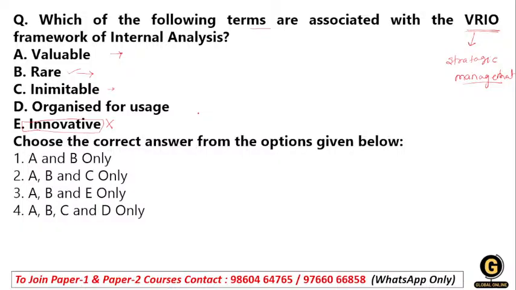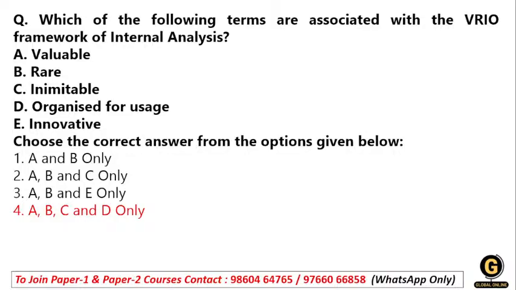Then we have organized for the uses. So the organization must be structured to utilize the resources effectively. Whatever resources the organization has, they must be utilized and follow a particular structure, so that with the help of that structure they can utilize the resources effectively and efficiently. So this is VRIO: valuable, rare, inimitable, organized for the uses. So the right answer for this question, option number 4, will be the right answer, student.